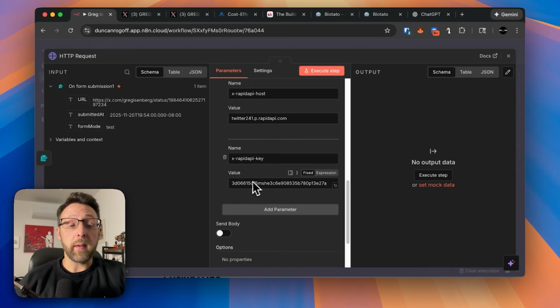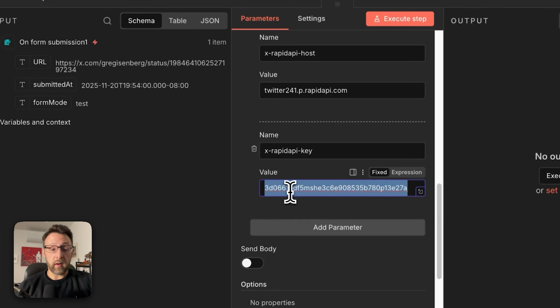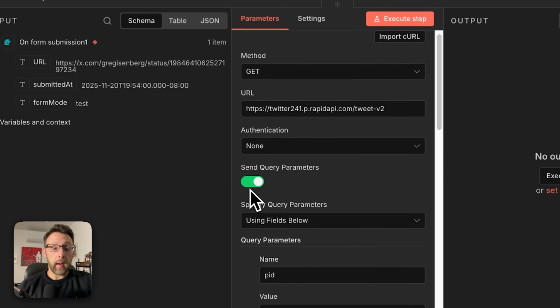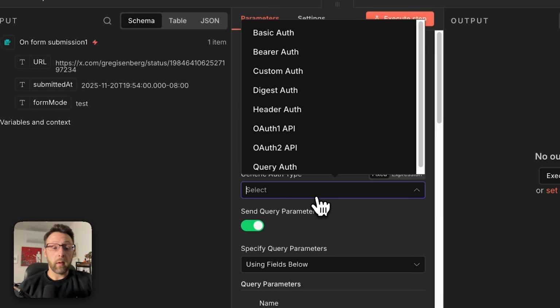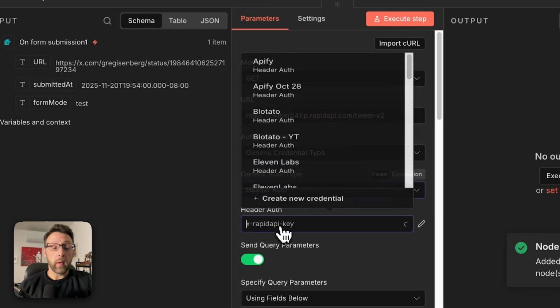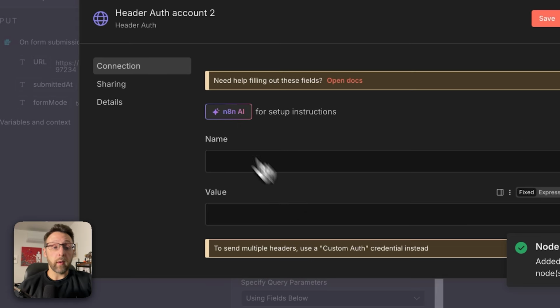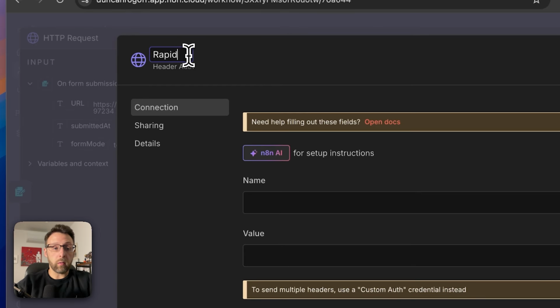So right here, this is our API key. And take note of this field here, name, with its x-RapidAPI-key, and then the value. So what we're going to do to set this up more permanently is I'm just going to copy our API key. And if we come up to the top here, we can go into authentication, generic credential type. We can come into header auth. We can go ahead here and we can click create new credential. And we can just go ahead and call this RapidAPI and the date, which is November 20.